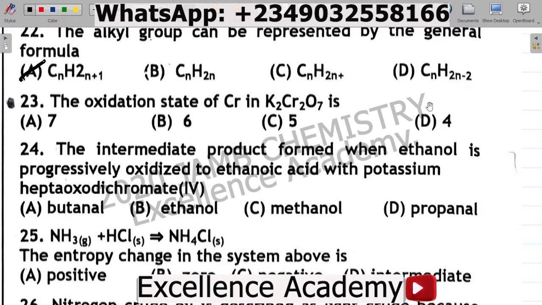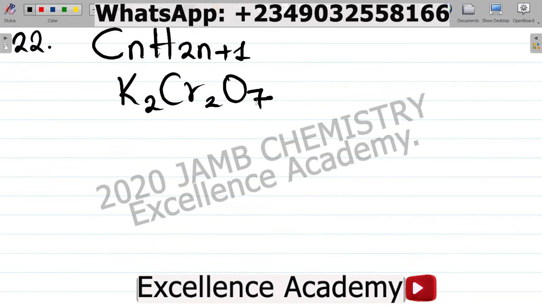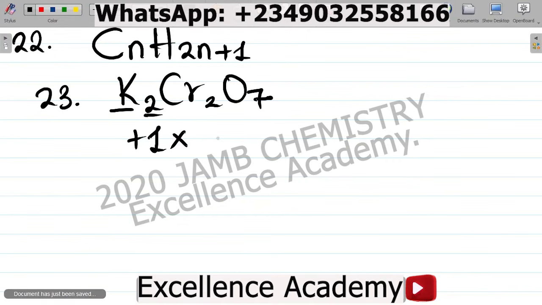C 5, D 4. So how do you solve this question? Now you have K2Cr2O7. Let's write this out here. This is for question number 23. How do you solve this? The first thing to notice is that for potassium, the oxidation number is plus 1 times the number of atoms, 2, plus for chromium, we don't know the oxidation state.